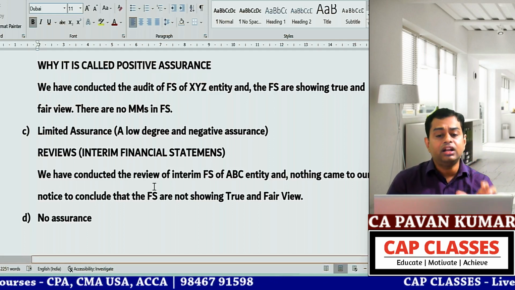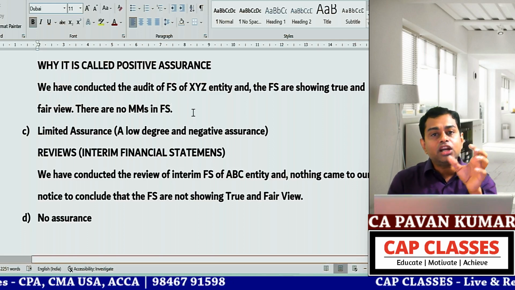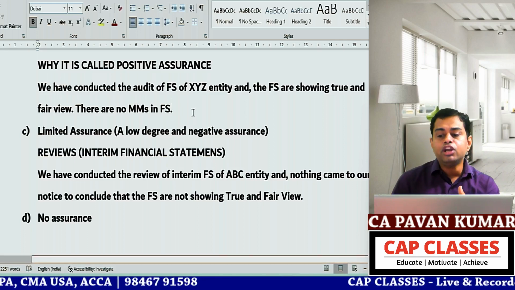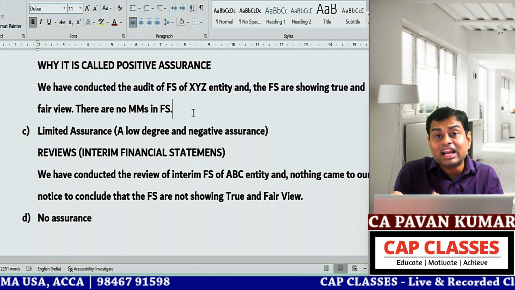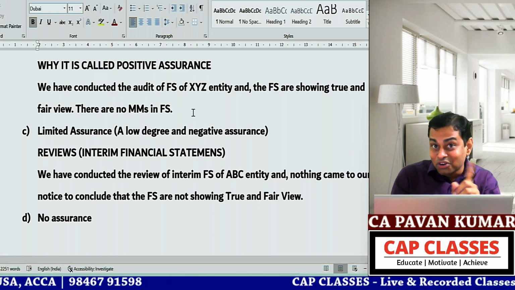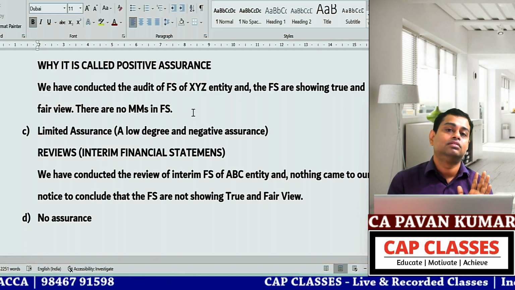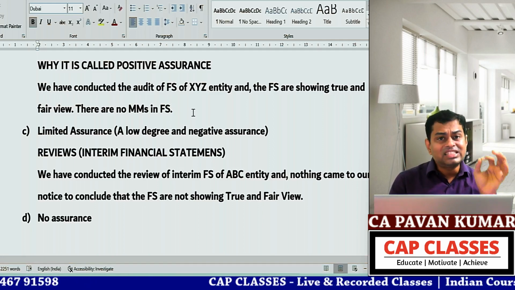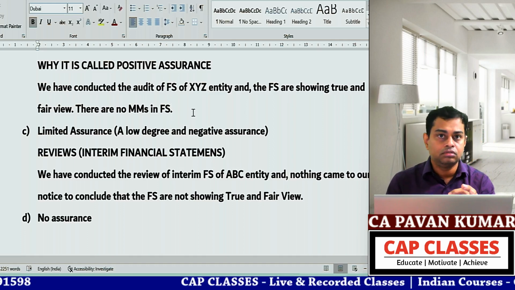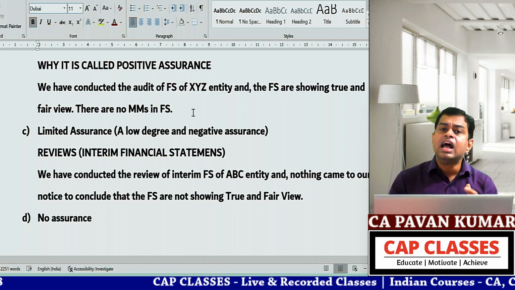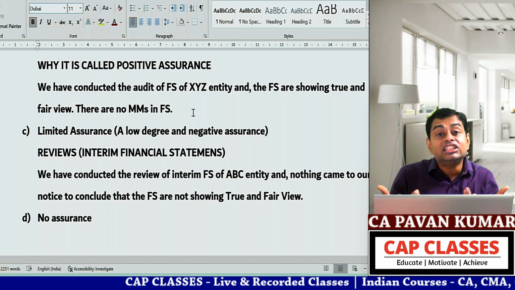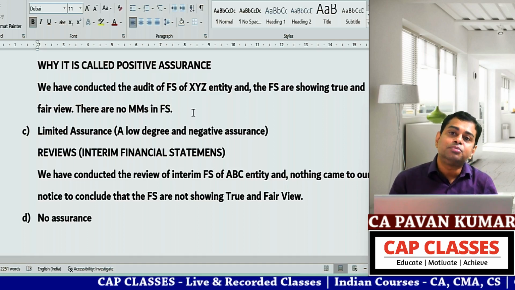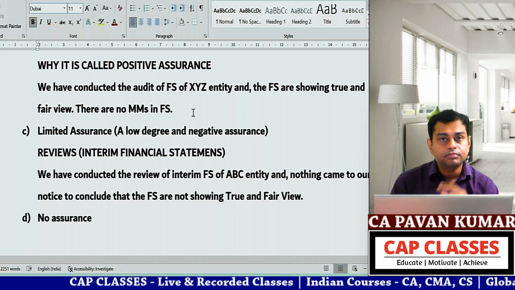In the first one, you are saying Rama is a good boy. In the second one, you are saying nothing came to my notice to say Rama is a bad boy. Having said that, I am not saying Rama is a good boy. It is the difference between: Mr. A doesn't smoke, first sentence; second sentence, I have never seen Mr. A smoke, so I think he doesn't smoke. So there is a huge difference.